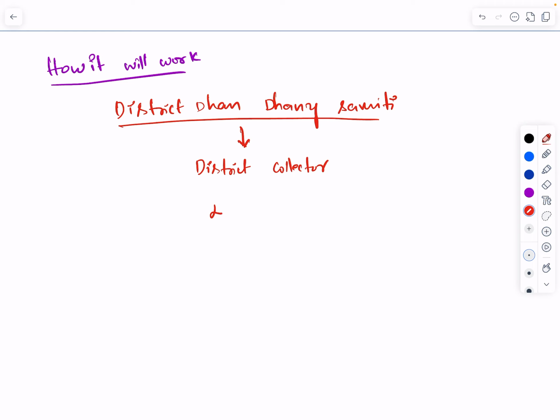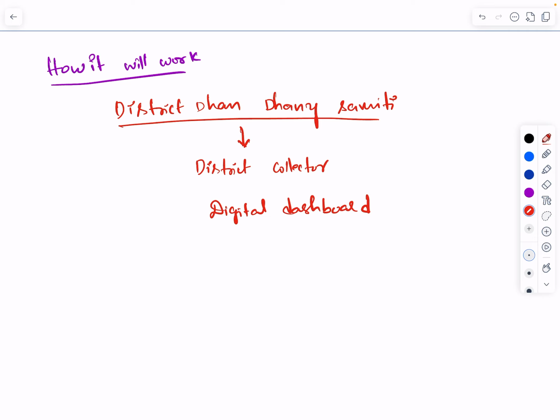And also they will create a digital dashboard to monitor what exactly is happening, because the digital dashboard is very important, because they are going to check everything. What is the starting stage of the cropping pattern, whether the seeds are available or not, whether water is available or not, all these things will be monitored by the digital dashboard.